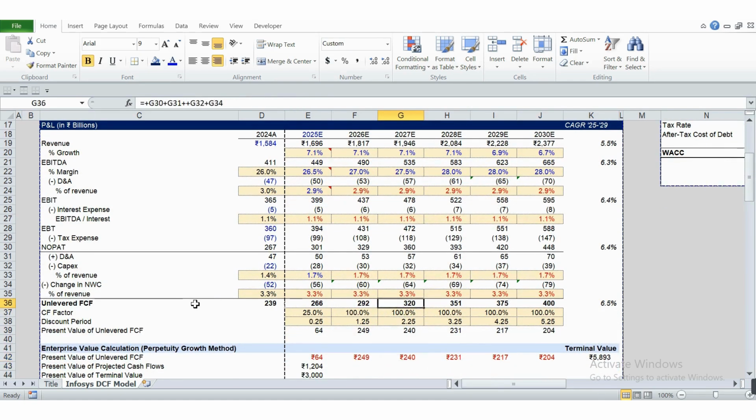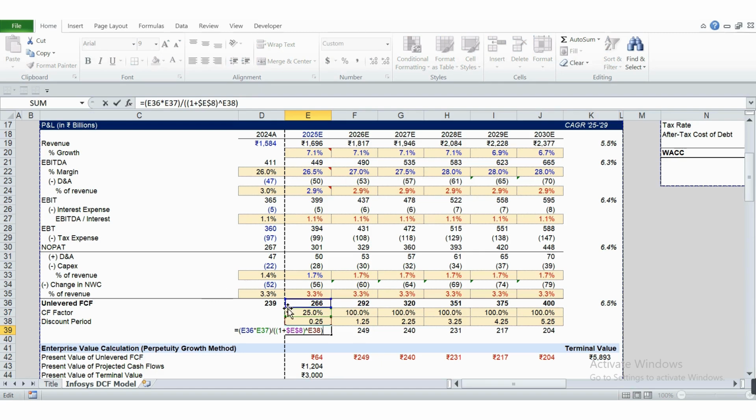Now I have the capacity factor. This is coming from the discount rate stub. Right now we are saying that the deal would be closing on 31st December 24, so this is coming to be 25%. This is used in the present value calculation.